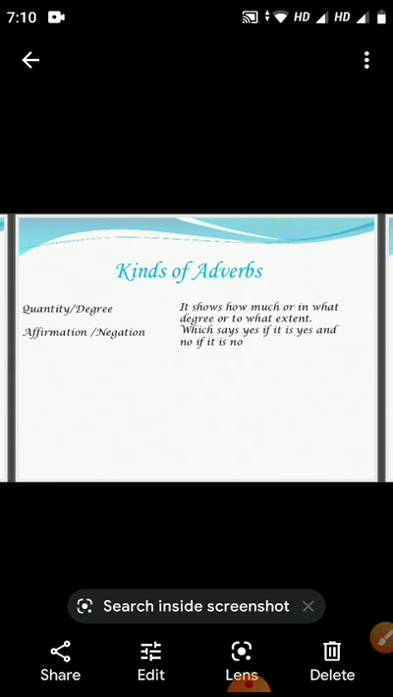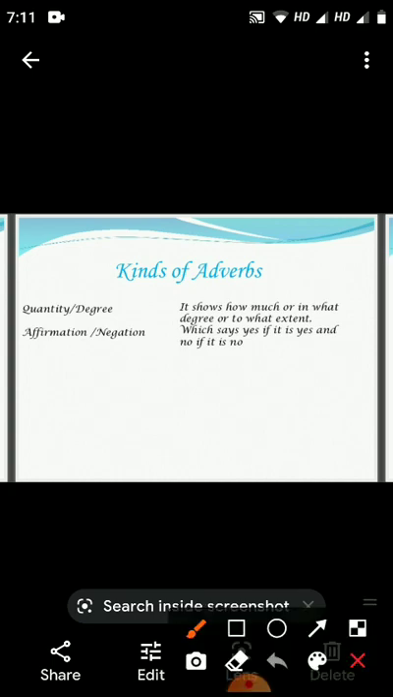Sixth one is the adverbs of degree or quantity. It shows how much or in what degree or to what extent an action is done. Last one, seventh one, is adverbs of affirmation or negation. We say yes if it is yes and no if it is no.